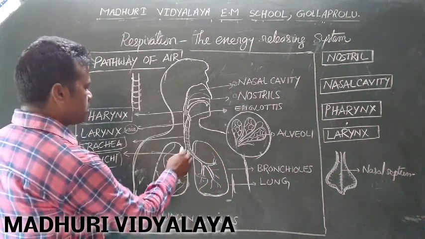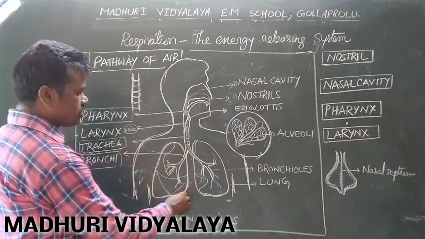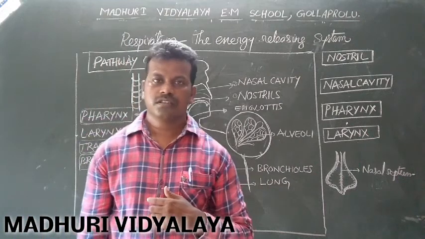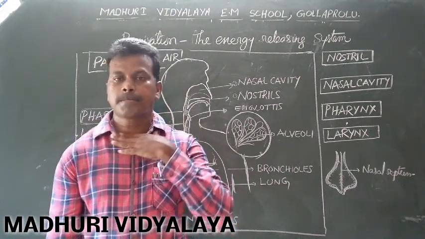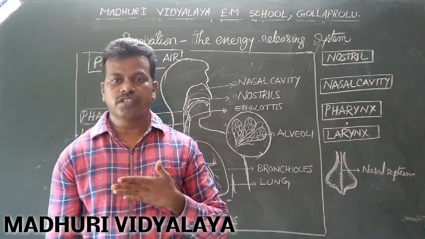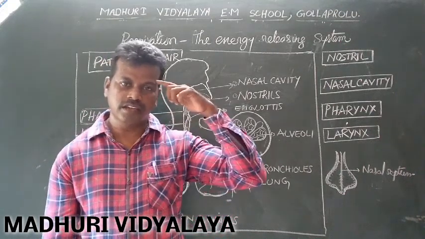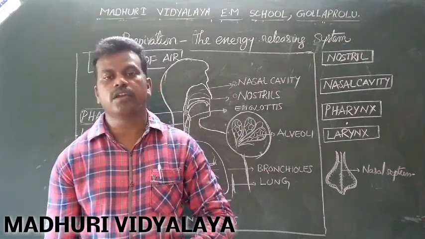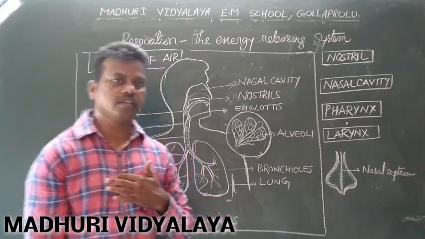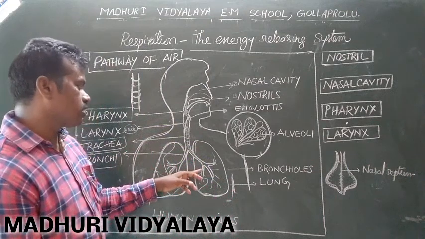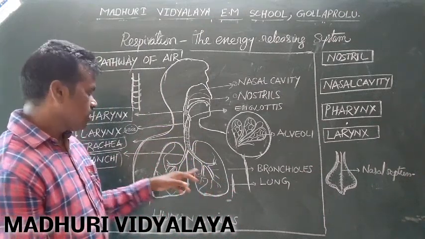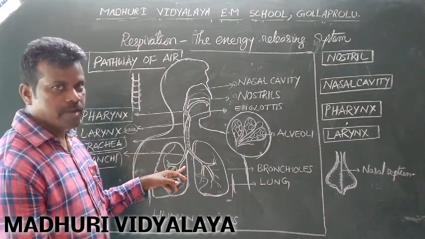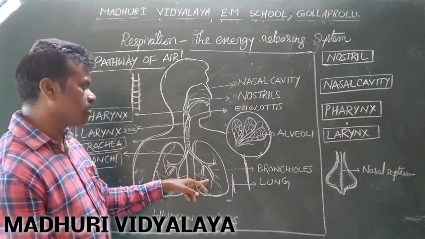We are having two lungs. These lungs are located in the thoracic cavity. Thoracic cavity means the body is divided into three parts. One is head, the second one is thoracic cavity, the third one is abdominal cavity. First one head, second one thoracic cavity from neck to here, and from here to here, abdominal cavity. So the lungs are located in the thoracic cavity. The lungs are protected by the rib cage, as well as the lungs are also covered by the pleural membrane. The pleural membrane protects the lungs.